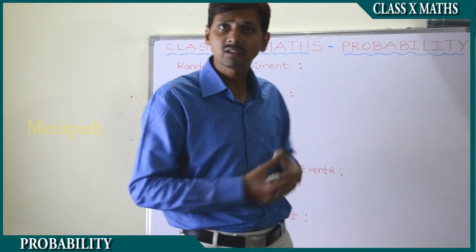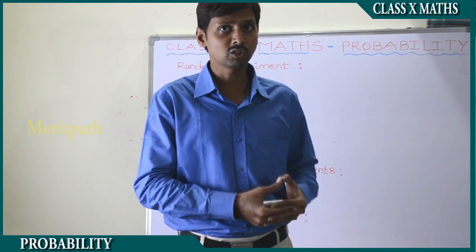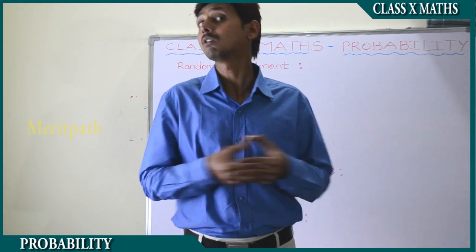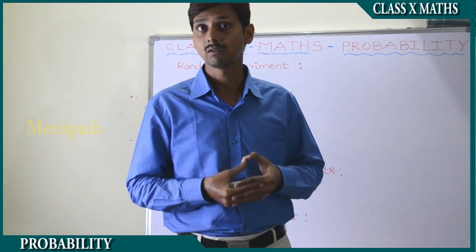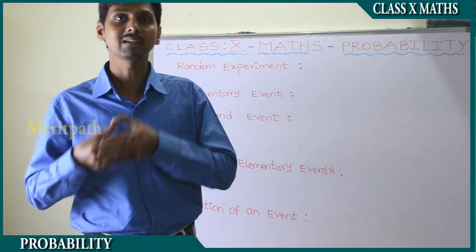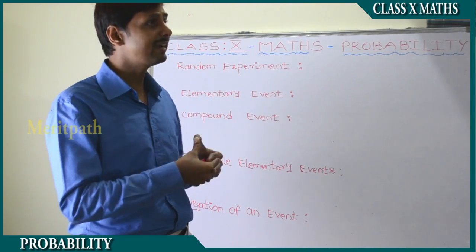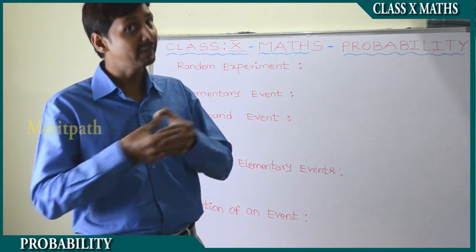So we discussed earlier, it may rain today, so we don't know about the situation today, it will rain or not. It may have happened or may not happen. So this says nothing but probability. And another situation, today I may go for shopping, so it may be or may not be.